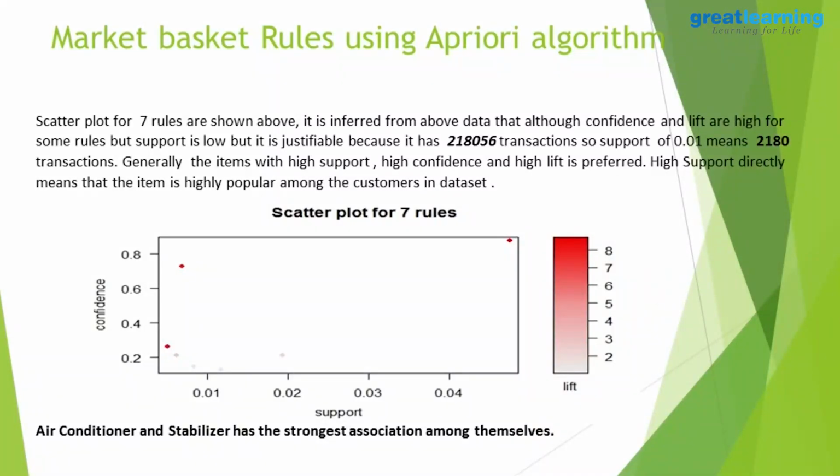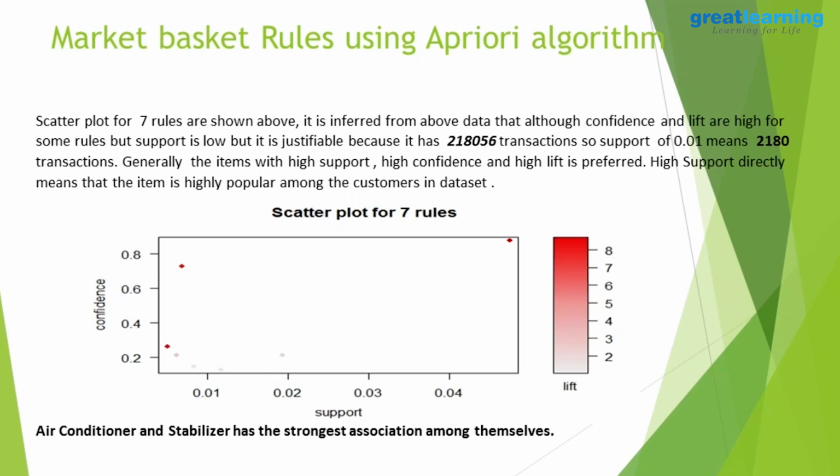We have plotted a scatter plot for these 7 rules. Here we can see that this is the best rule that we have got: the 86% rule that whenever a person buys an air conditioner, they will most likely also buy stabilizers with that.